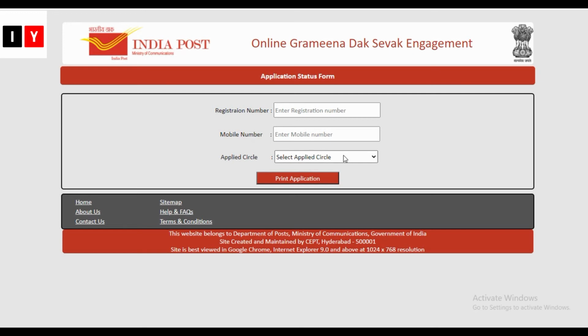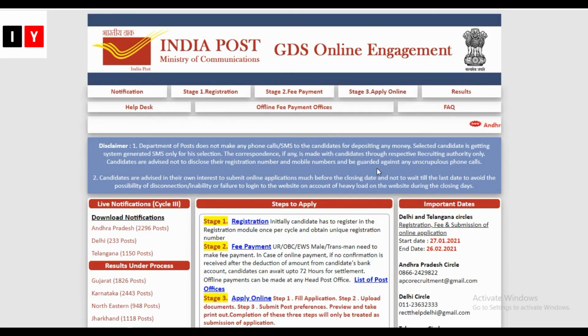Now comes to the age limit. All the candidates between the age of 18 to 40 years can apply for this post. Important dates to be noted. The start date of the online application is 27th January and the last date is 26th of February. Now comes to the education qualification. Secondary school examination pass certificate of 10th standard with passing marks in maths, local language and English conducted by any recognized board of school education by the government. The candidate should have studied the local language at least up to 10th.